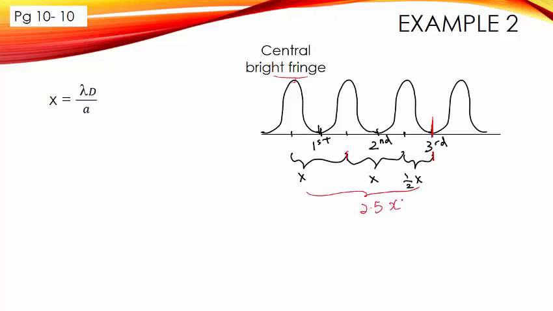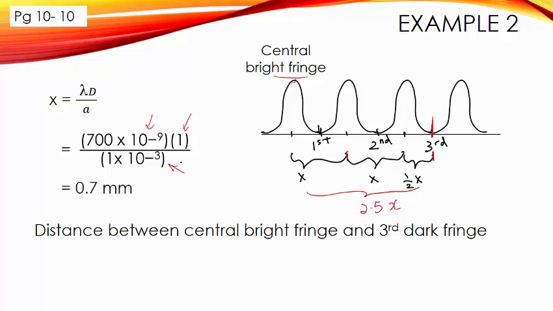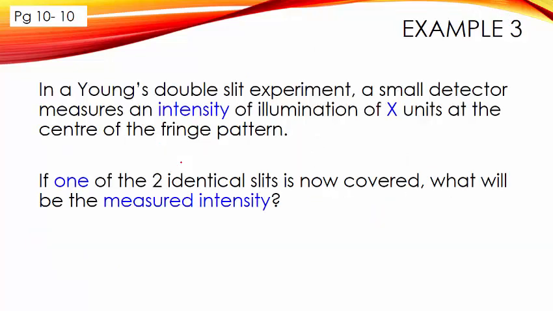Okay, so using the formula, let's find x first. Substitute lambda 700 nanometers, get this, and D is 1 meter and a is 1 mm. So you can find x, and since we know the distance between the central bright fringe and the third dark fringe is 2.5x, we can find it very easily.